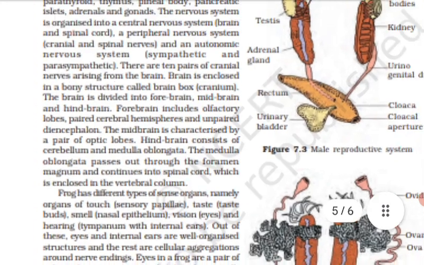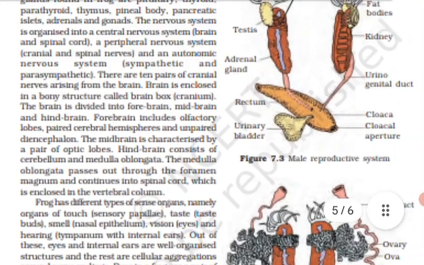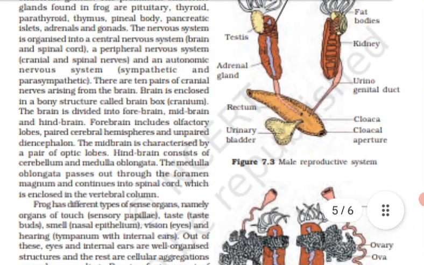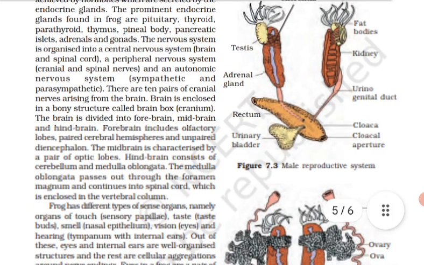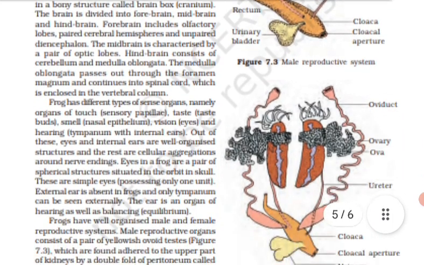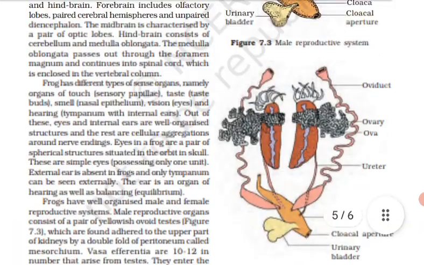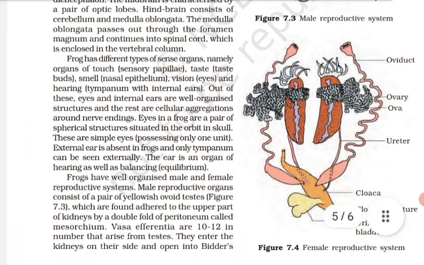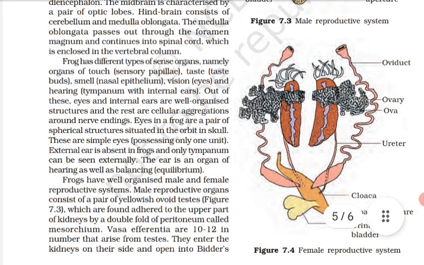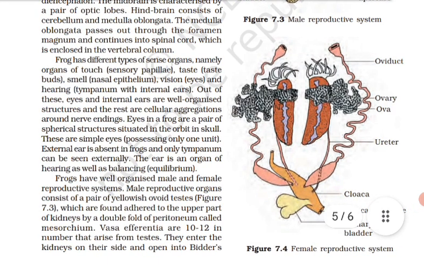The Indian bullfrog Rana tigrina is the common frog found in India. Body is covered by skin. Mucous glands are present in the skin, which is highly vascularized and helps in respiration in water and on land. Body is divisible into head and trunk. Do not write thorax; it may come in the options to confuse you. Muscular tongue is present which is bilobed at the tip and is used in capturing the prey.